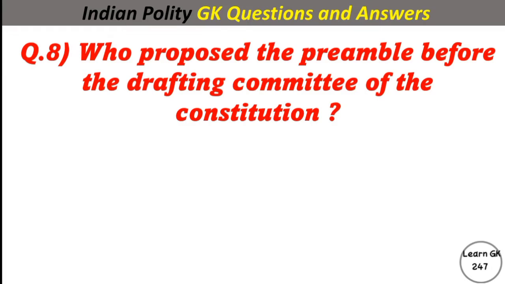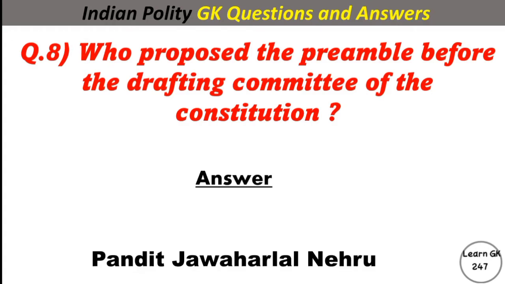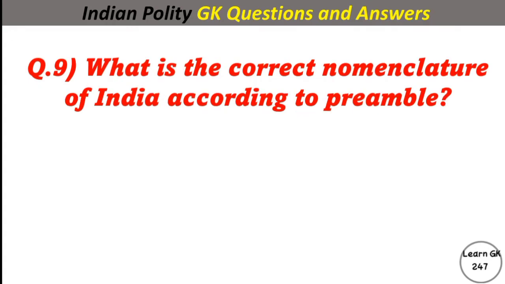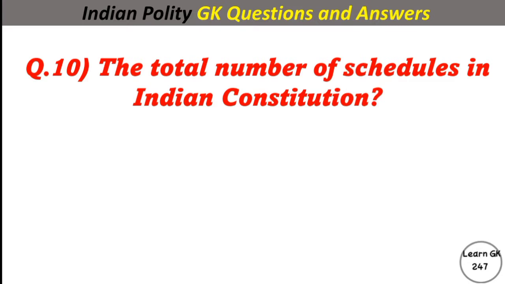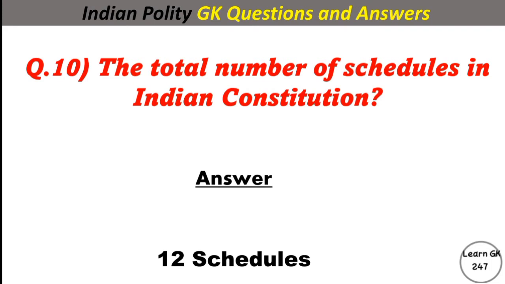Who proposed the preamble before drafting committee of the Constitution? Answer Pandit Jawaharlal Nehru. What is the correct nomenclature of India according to preamble? Answer Suffrage, Socialist, Secular, Democratic and Republic. The total number of schedules in Indian Constitution? Answer 12 schedules.